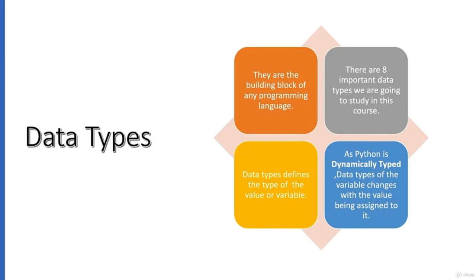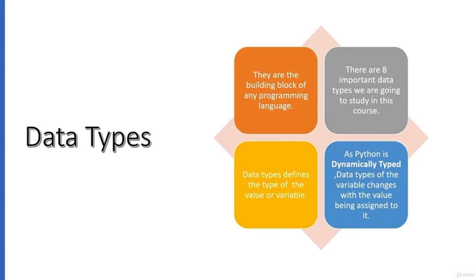In the same way, in our programming language, if we use any number, any decimal number, any word, or a kind of list of something, then to define these we use data types like integers and floating point numbers. We will see that further in the video. In this same video we'll see all the important data types. There are 8 important data types we are going to study in this course.